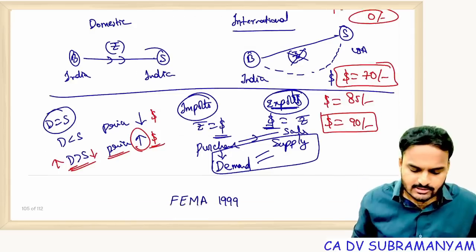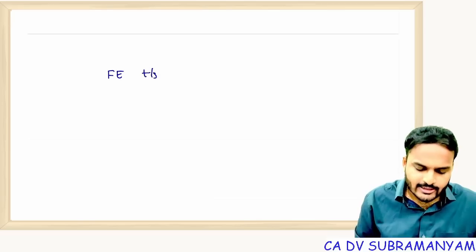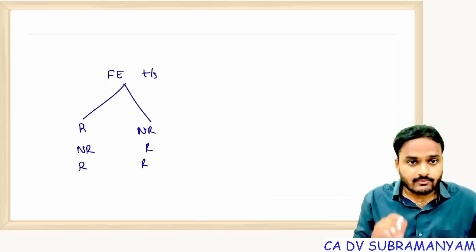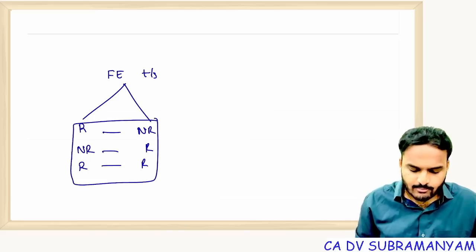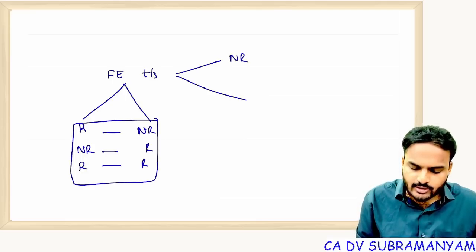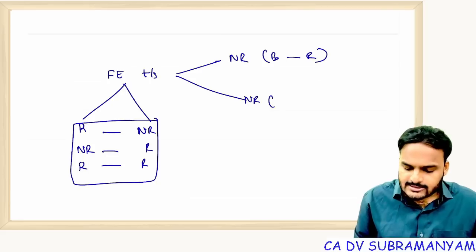So simply, FEMA applies to a foreign exchange transaction between resident and non-resident, between non-resident and resident, or between two residents. Suppose a foreign exchange transaction is between two non-residents, the buyer from Russia and the seller from USA.